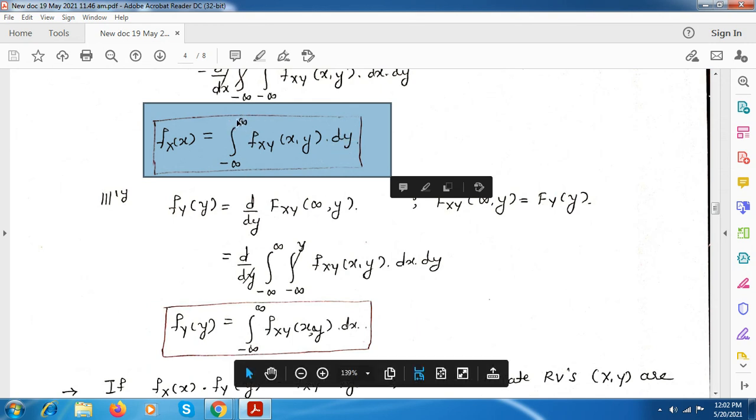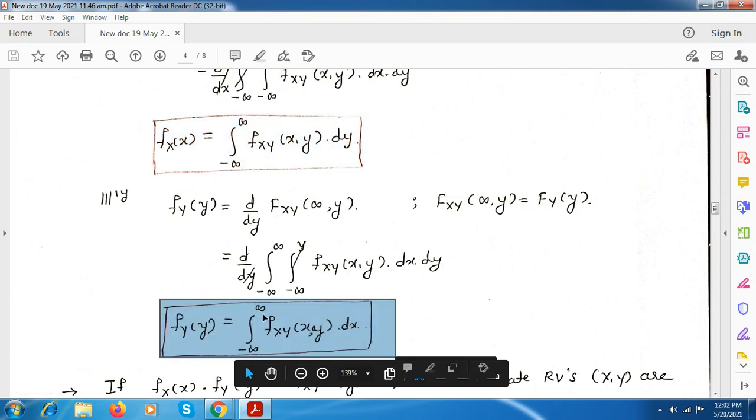Here y is equal to infinity, and here it is dx wherein x is equal to infinity. You just note down these both equations. So we have evaluated both the marginal PDFs, that is f_X(x) and f_Y(y).